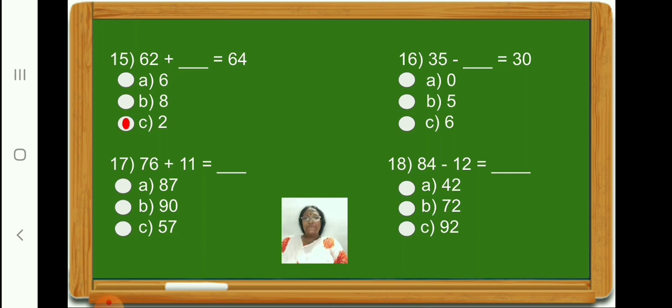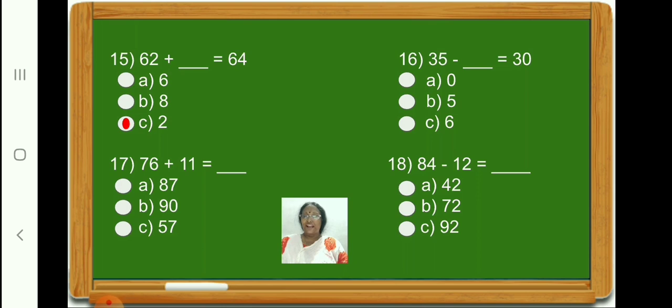Now children, let us go on to question number 16. Children, here what number should we subtract from 35 in order to get answer as 30? Children, let us subtract option A, 0 and C. Okay. 35 minus 0 is equal to 35.